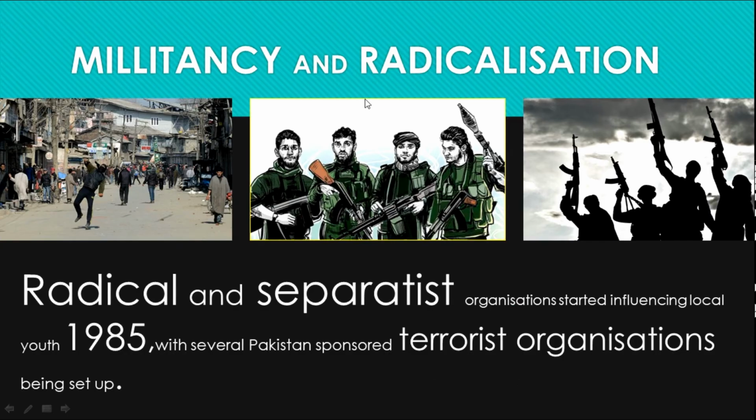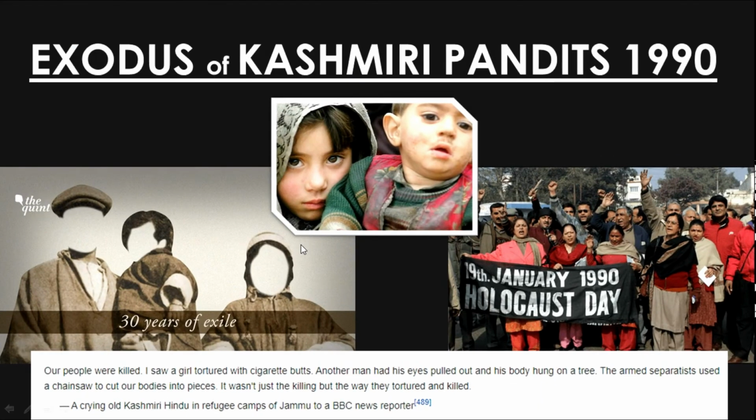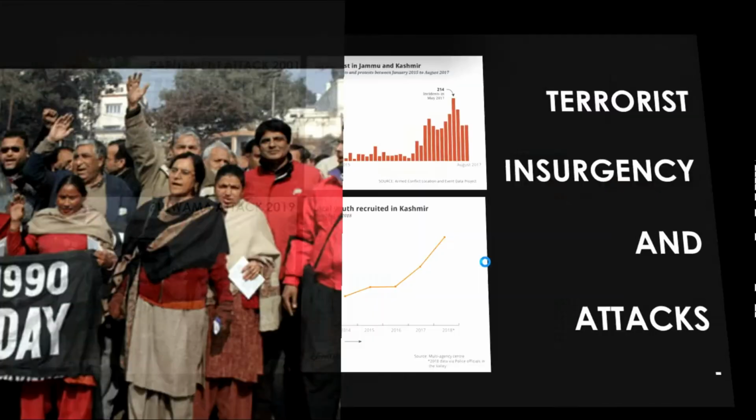And the second problem is the militancy and radicalization that has already started way back since 1985, and is Pakistan sponsored. Now the major incidents that were linked to Kashmiri militancy: exodus of Kashmiri Pandits in 1990, and it's been 30 years and the Pandits have still not returned to their homes. So this is what radicalization has done to Kashmir.